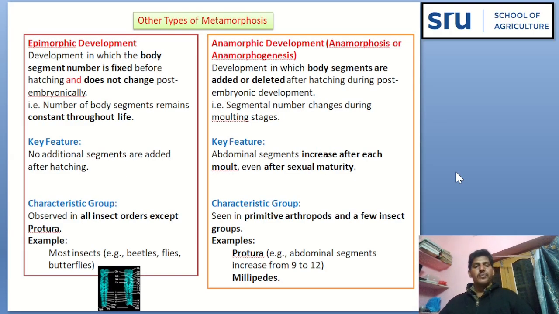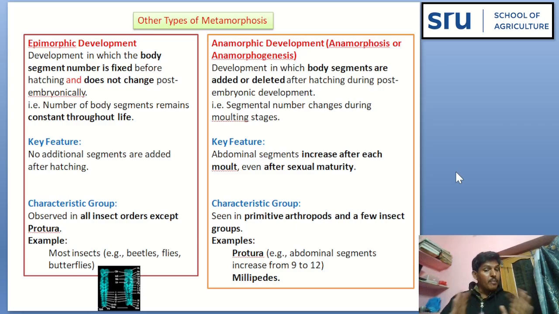Other types of metamorphosis: epimorphic development and anamorphic development. Epimorphic development is a kind of development in which the body segment number is fixed before hatching and does not change post-embryonically.